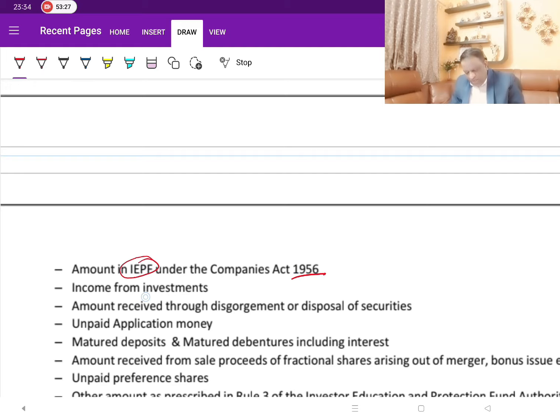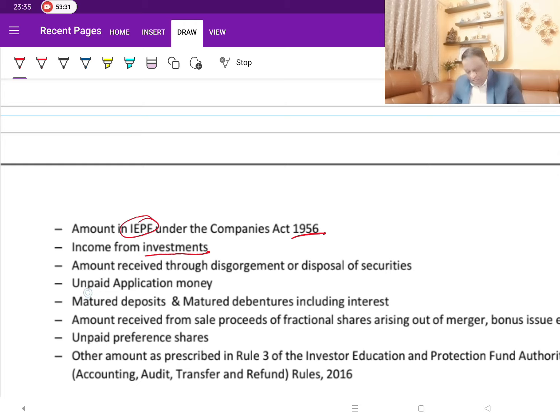income from any other investments, or basically all securities-related amounts, let's say unpaid application money, deposits that matured but you have not made the payment for, debentures including the interest, and sale proceeds from fractional shares arising on account of mergers, bonus issues and so on, will go over there, and then any other amount prescribed under Rule 3 of the IEPF rules.